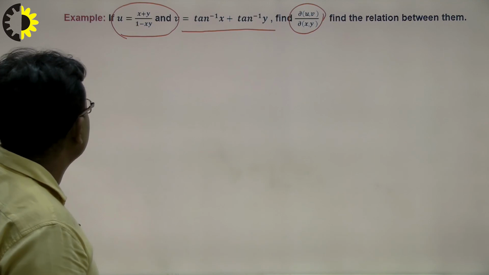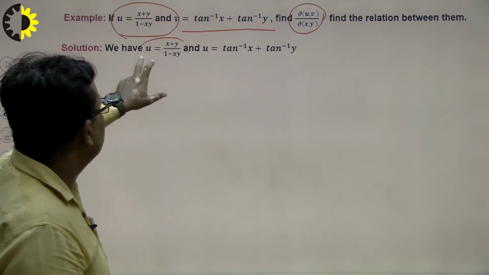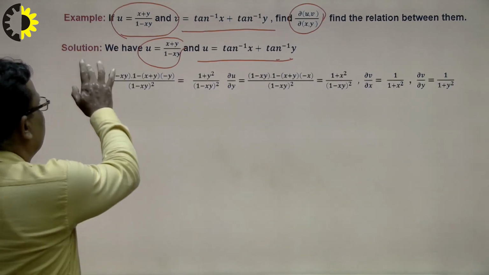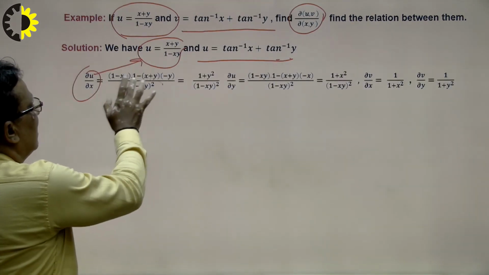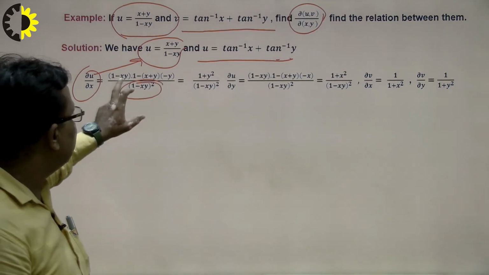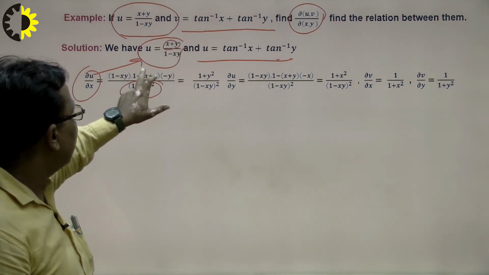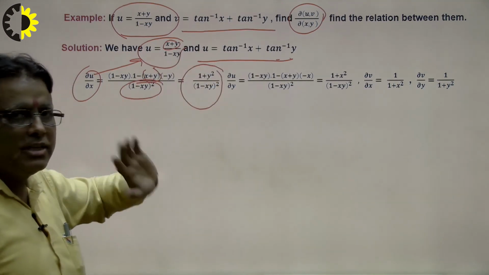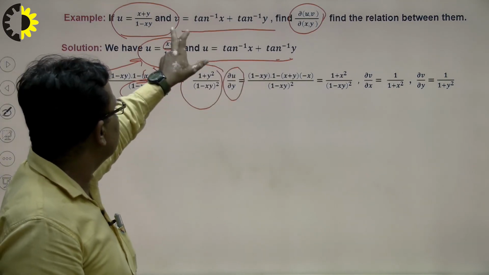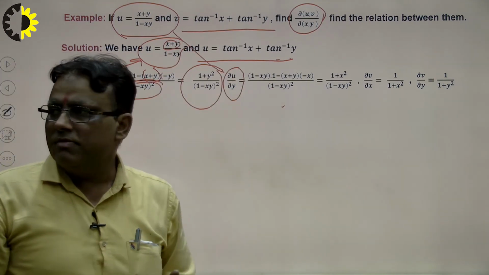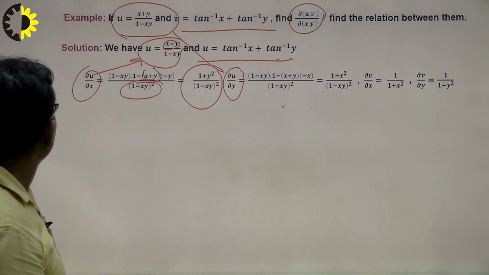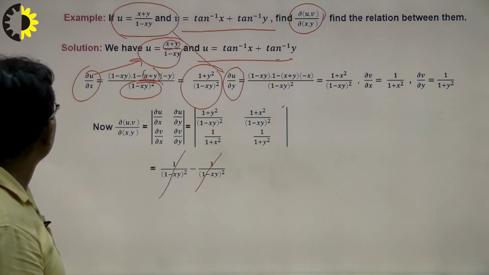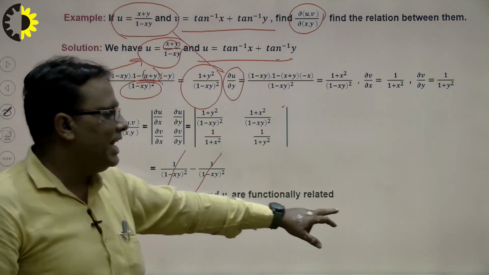So how do we calculate? We see here. First of all, I write ∂u/∂x. How do we differentiate it? I apply the quotient rule: (1 minus xy) squared. 1 minus xy as it is, differentiate x plus y gives 1, x plus y as it is, and this is minus y. So the result after calculation is this. In the same way, ∂u/∂y, that means differentiate with respect to y, I write here. In this way we can calculate the result of our problem. The result will be that this cancels out this, so the result is 0. That means there exists a relationship.